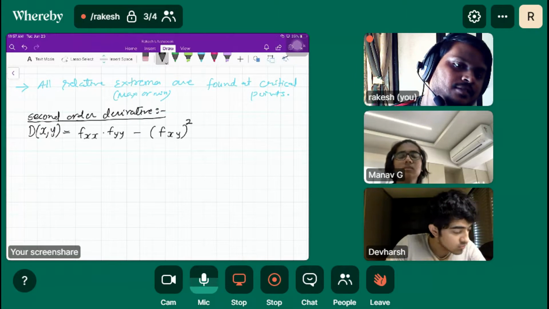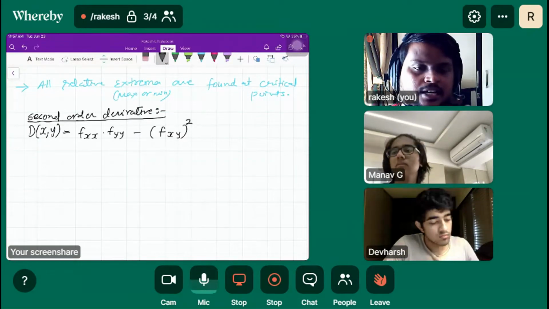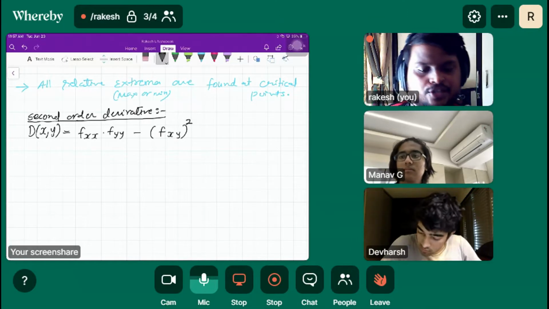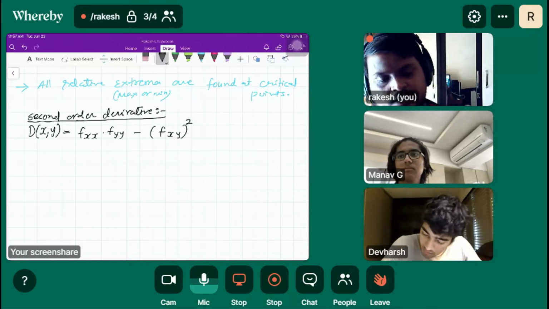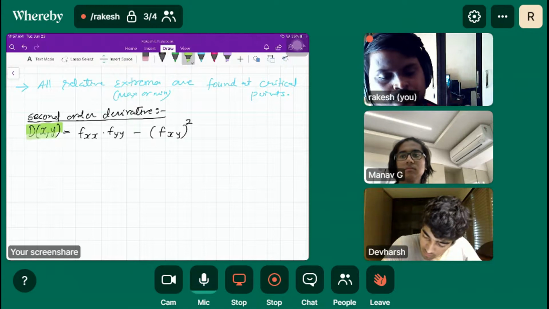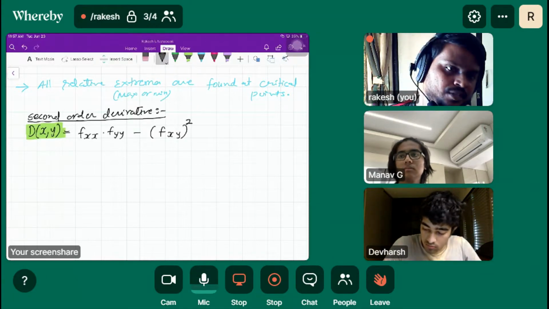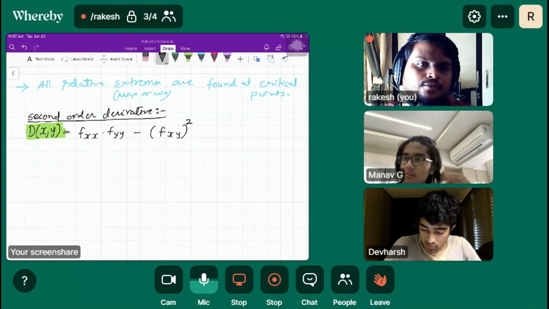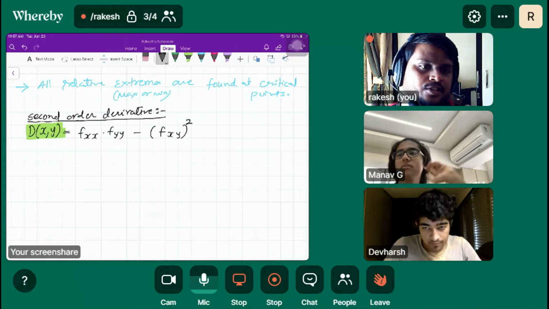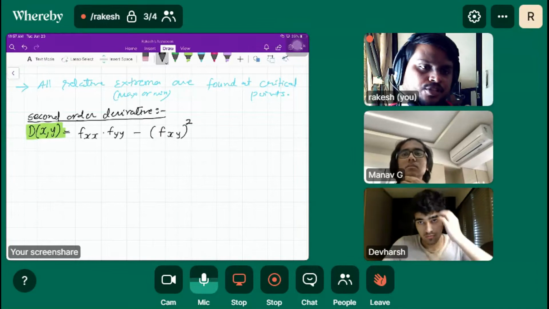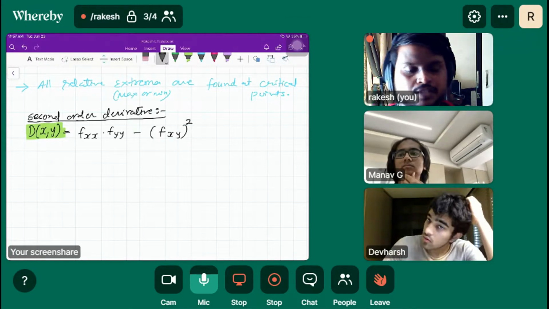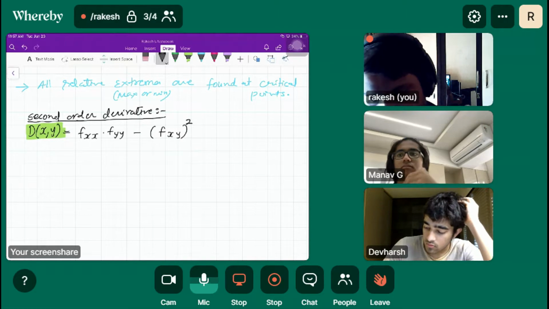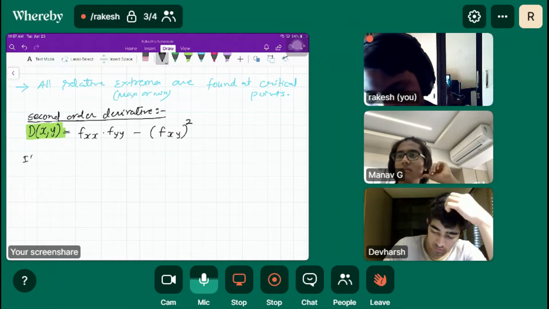So fxx times fyy minus fxy the whole square. Now, based on the sign of this second order derivative, we have the whole concept here. We just focus on the sign of the second order derivative. If the sign is negative, the point is maxima. If the sign is positive, the point is minima. Similarly here, we just focus on the sign of the second order derivative, and it will give you four such conditions.